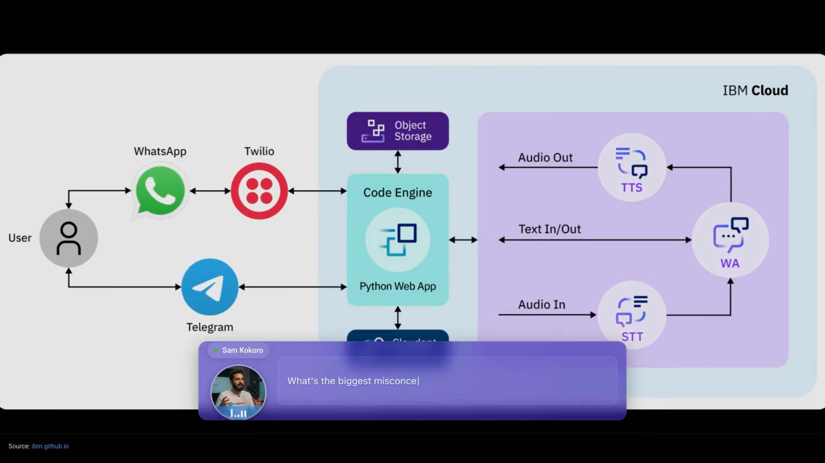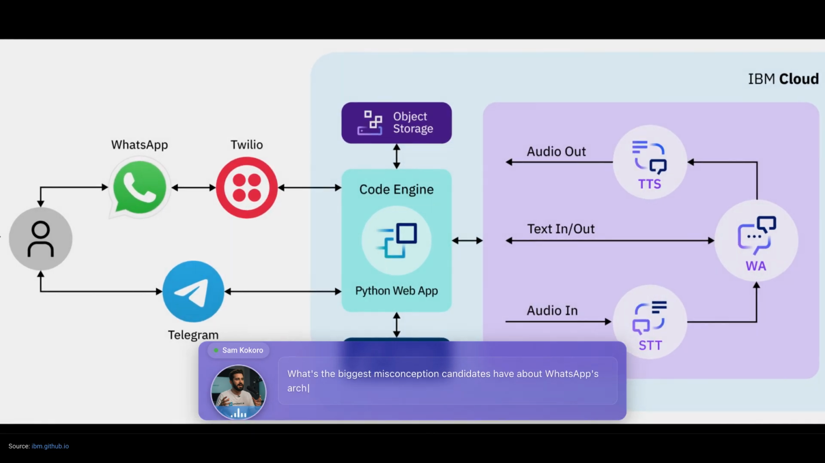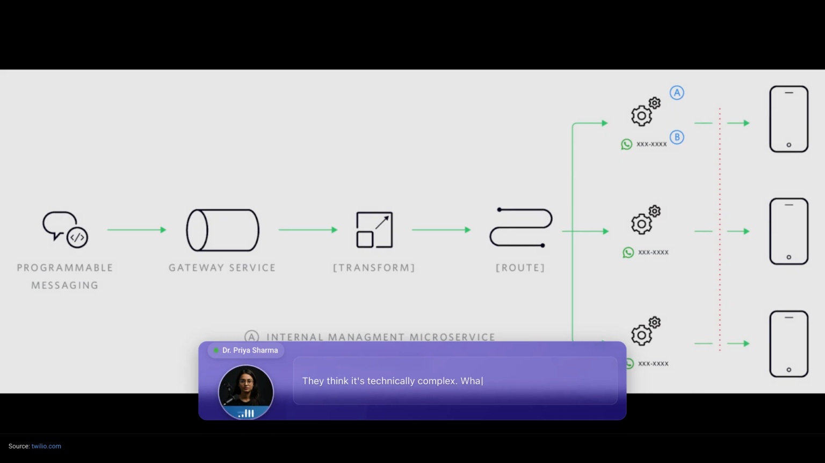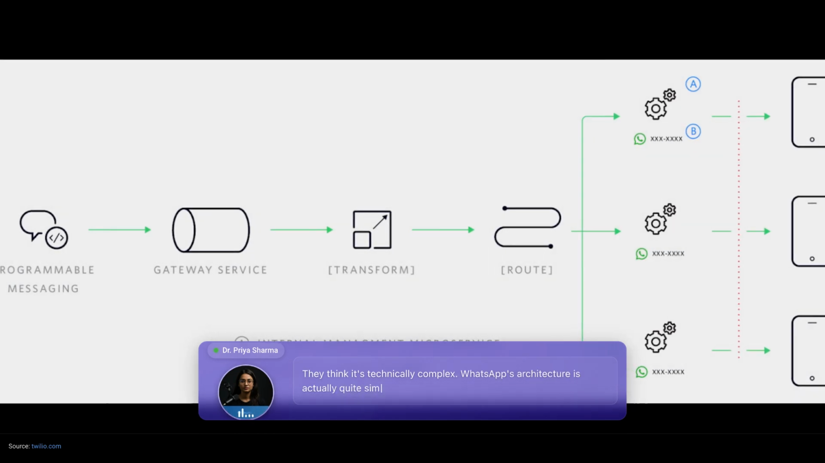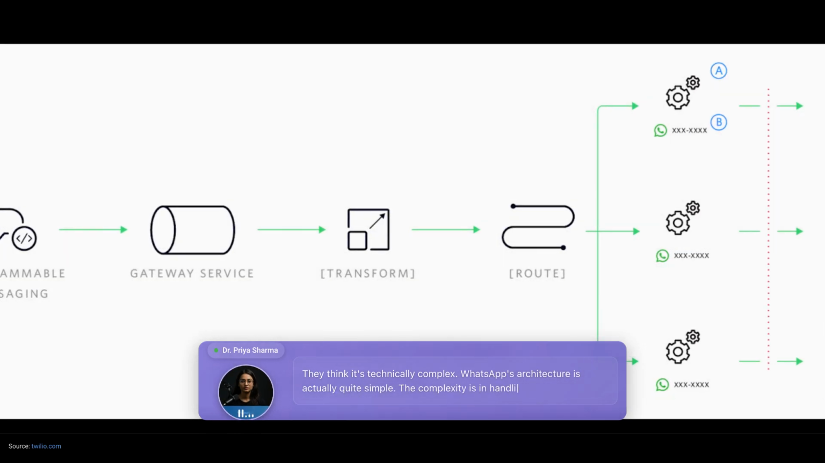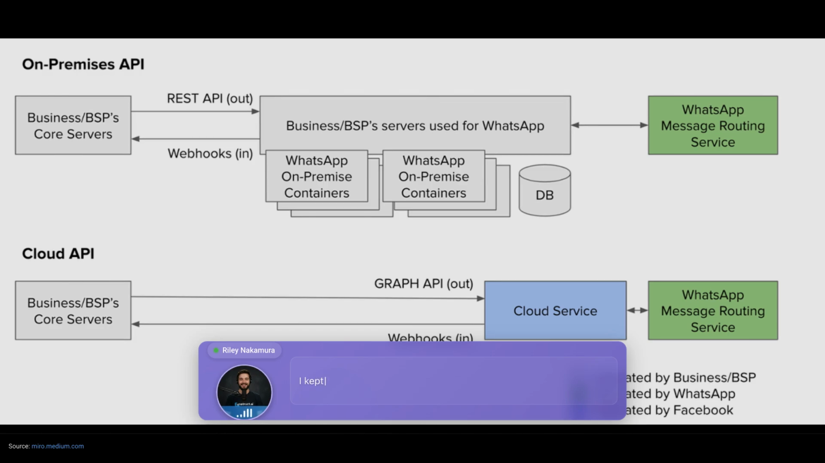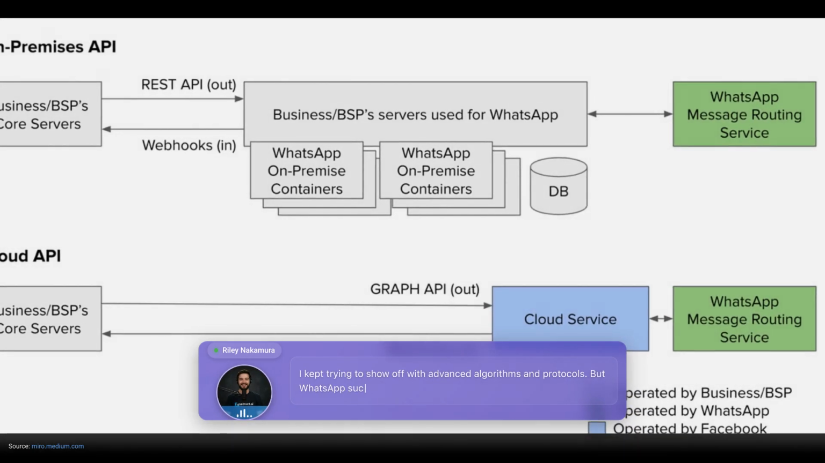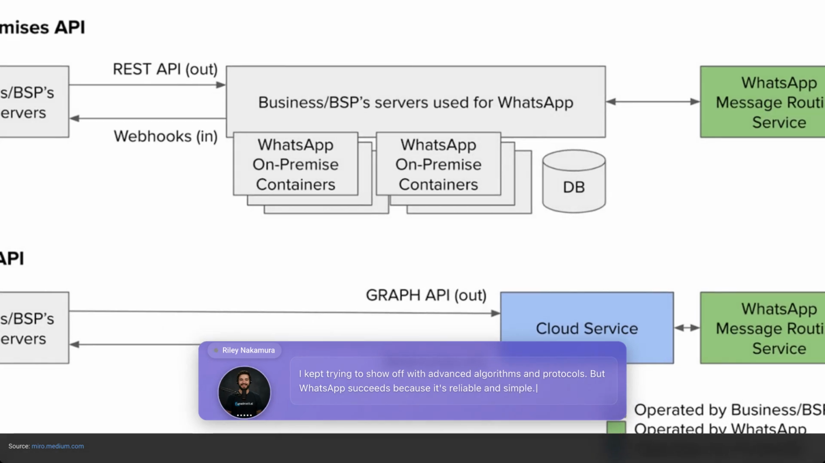What's the biggest misconception candidates have about WhatsApp's architecture? They think it's technically complex. WhatsApp's architecture is actually quite simple. The complexity is in handling edge cases and global scale. I kept trying to show off with advanced algorithms and protocols, but WhatsApp succeeds because it's reliable and simple.